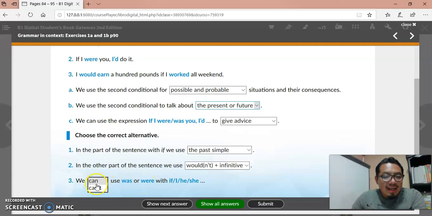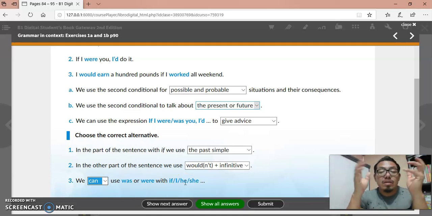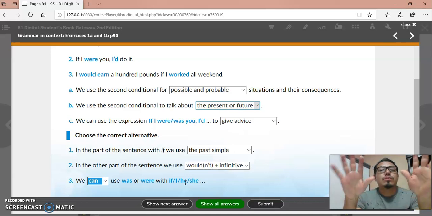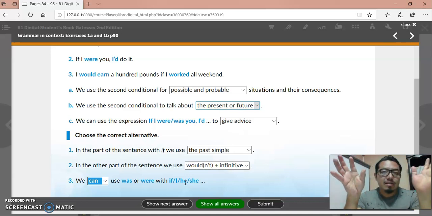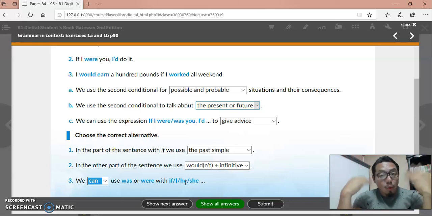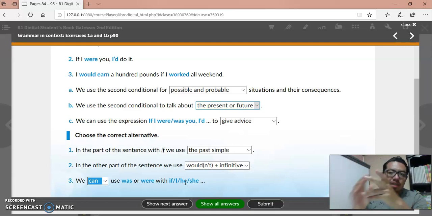We can or can't use was or were with if, I, he, or she. We can use was or were, no? It's correct to say if I were you, I would do all the activities. It's the same. If I was you, I would do all the activities. It's correct to use both of them, but only in second conditional. Remember that. Okay, so this is all for today.